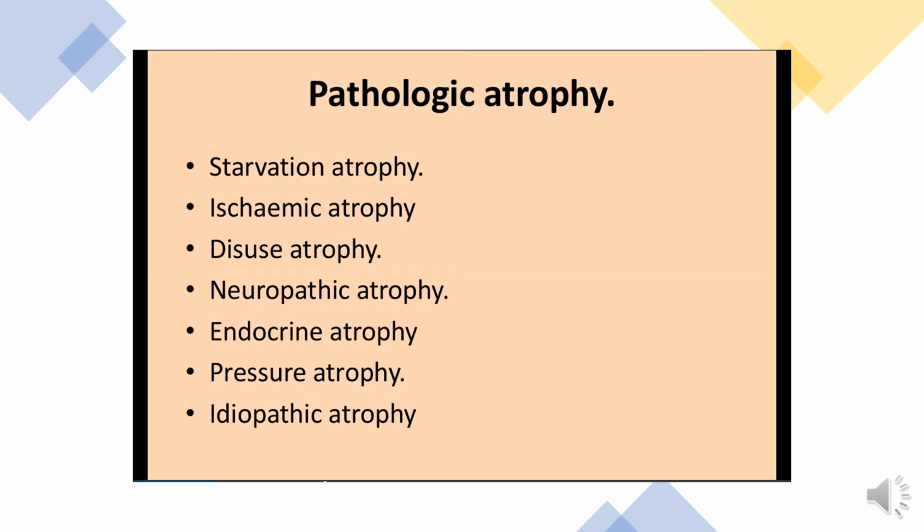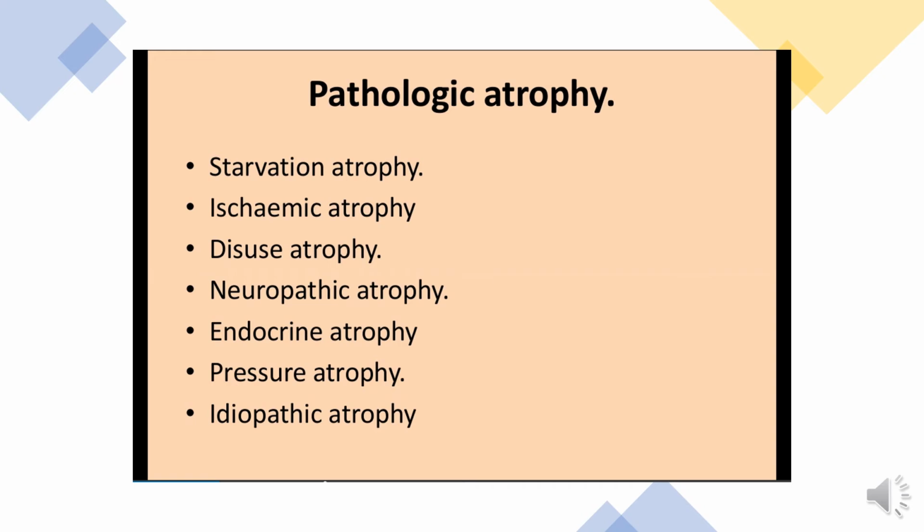Pathological atrophy, starvation atrophy. In starvation, there is first a decrease in carbohydrate, then utilization of stored fat, followed by protein catabolism. So there is a general weakness, emaciation, and anemia, referred to as cachexia, which is seen in cancer patients and severely ill patients.